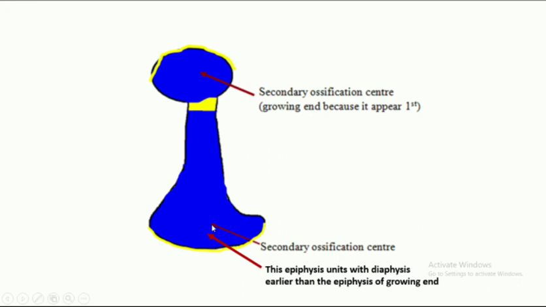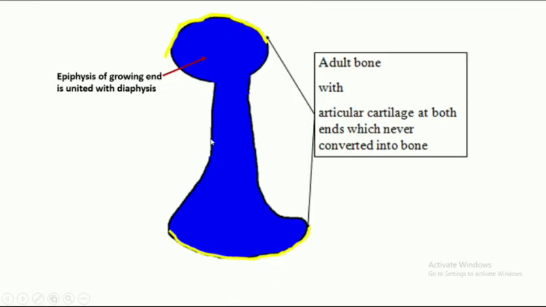So you see the epiphysis which appears later unites earlier with diaphysis. This epiphysis appears first and it does not unite with epiphyseal cartilage early. So this is the growing end. Now the epiphysis of the non-growing end is united with diaphysis. There is no epiphyseal cartilage. So this is the non-growing end.